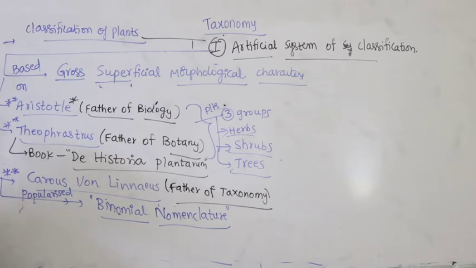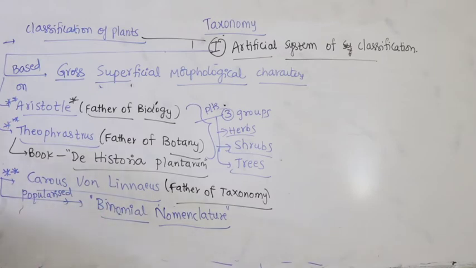Genus name according to ICBN. What is ICBN? International Center for Botanical Nomenclature. Genus term should be written with capital letter and species term should be written with small letter. So, there are certain more rules and regulations. You know, scientist name should be written in abbreviated form at the end of the scientific name. This is called binomial nomenclature.